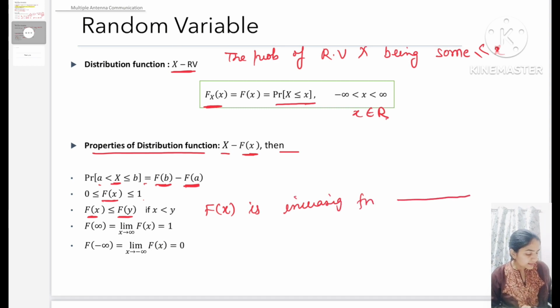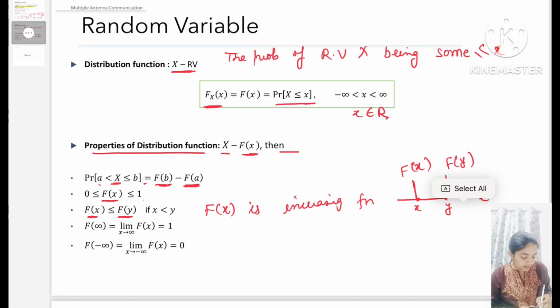Suppose this is a positive real line, and this is x and this is point y, then the distribution function at x is less than the distribution function at y.